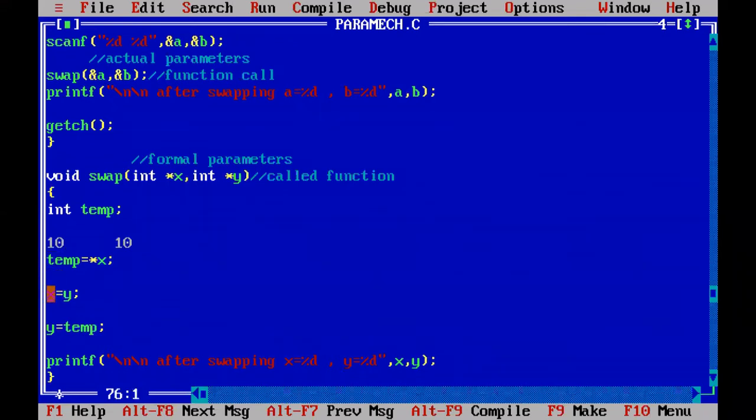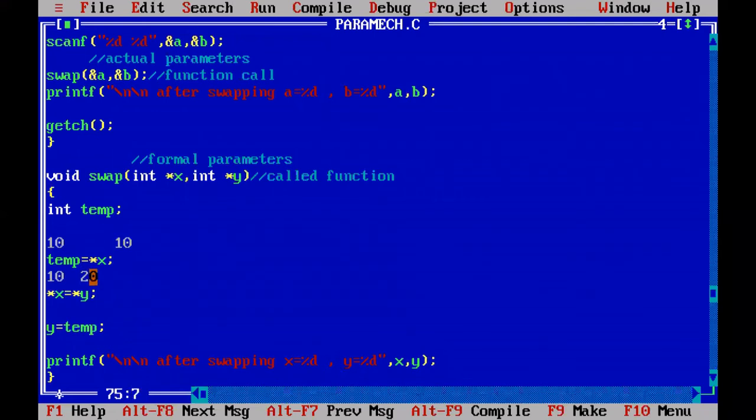Come here. Now, into X address, we are passing Y address. We should not talk about addresses. We need to talk about values, so the value at X address, that means star X, that means the value at X address is 10. And now you talk about the value at Y. The value at Y address is what? 20.